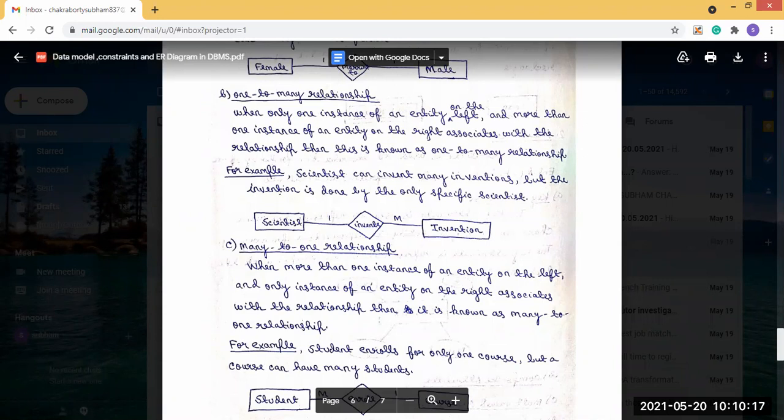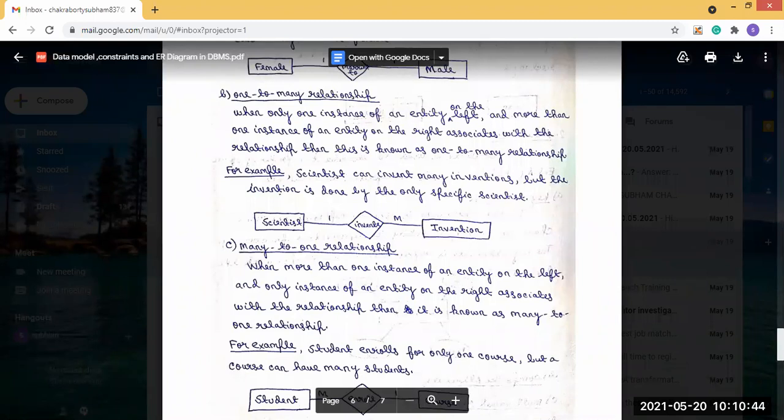If we take an example of an employee and a project in an organization, these two entities are present, employee and project. In an organization, many employees are present.